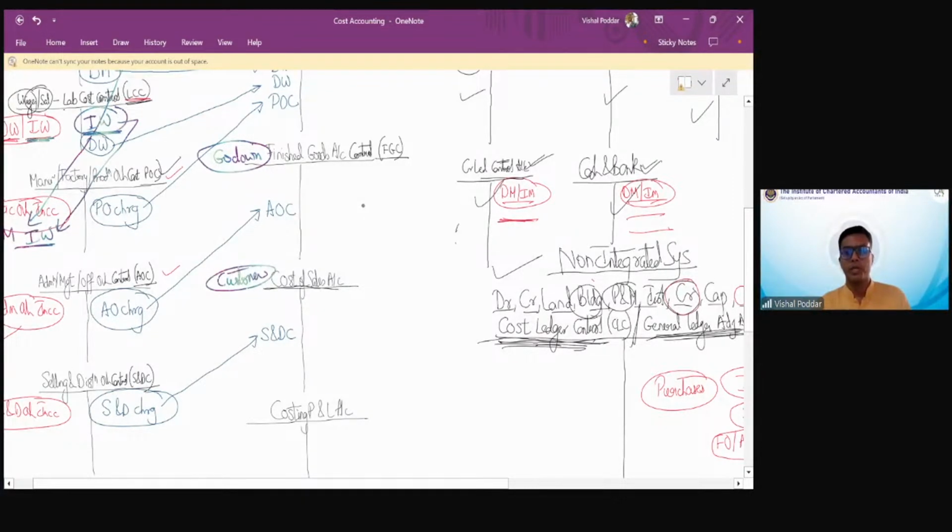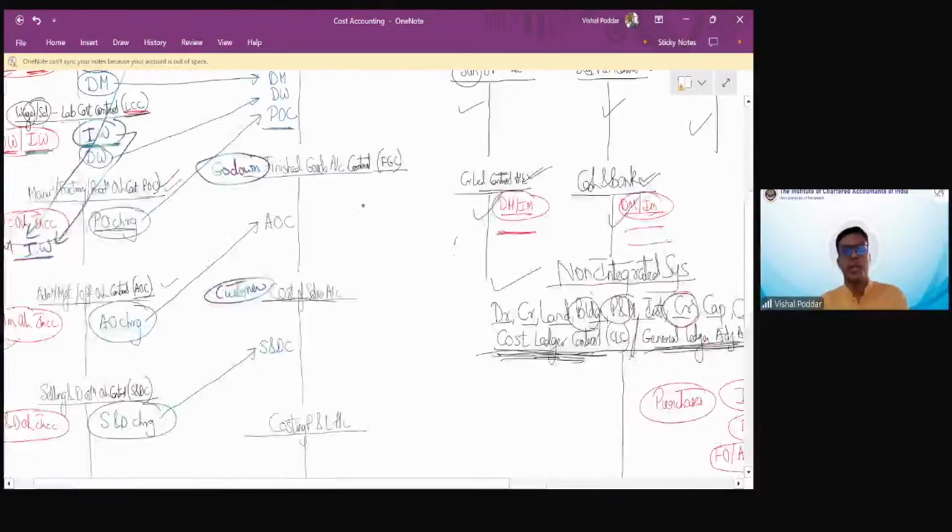Now, if you want to know the logic, one is for simple remembrance: three overheads, three products, simply charge one to everyone. The logic is production overheads deal with the manufacturing activity, hence they are charged to WIP, which represents manufacturing. Administration overheads, if they are general, are charged after the production is complete, so it is charged here. And selling and distribution are charged to products which are sold, hence it is charged here, because this account represents the goods already sold to your customers. I hope, students, you are also getting the logic of these entries.